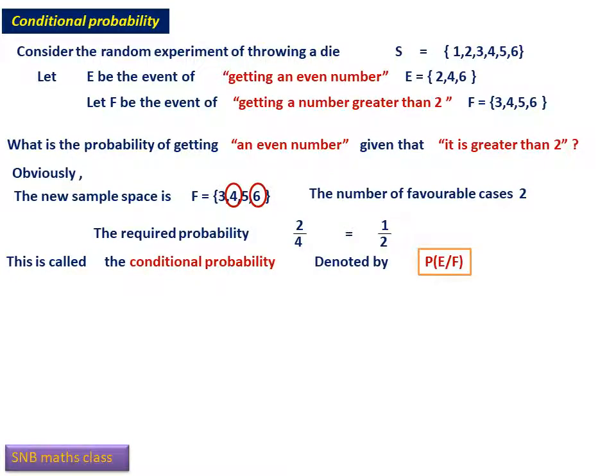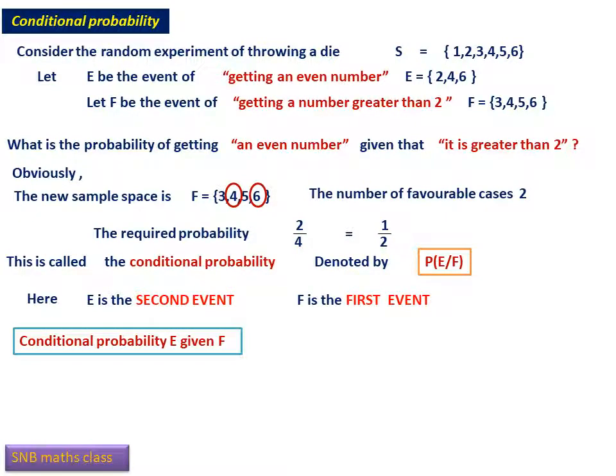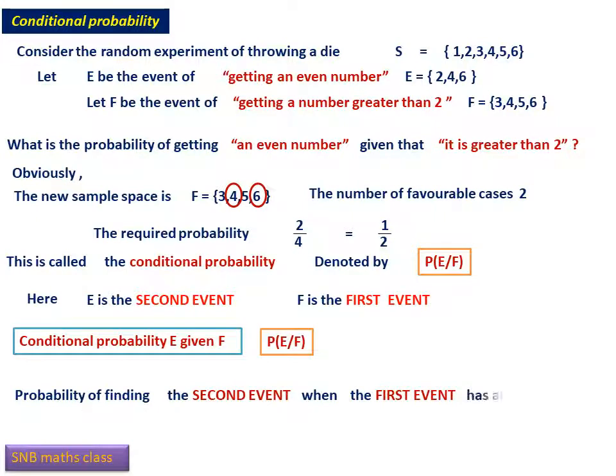That is denoted by probability E given F. So here E is called the second event and F is called the first event. Conditional probability E given F, the symbol used is P(E|F), and you have to remember this: probability of the second event when the first event has already occurred. That is the meaning of conditional probability. So let us proceed.